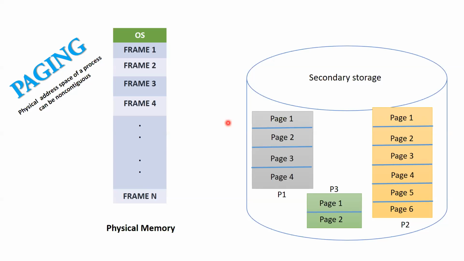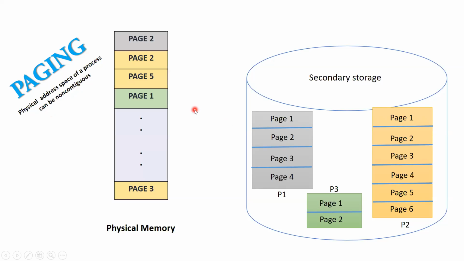As I already told, paging allows the physical address space of a process to be non-contiguous. We shall extend this diagram and go to the next slide. See here. If I want to allocate memory for this particular process, the entire process need not be loaded into the main memory.